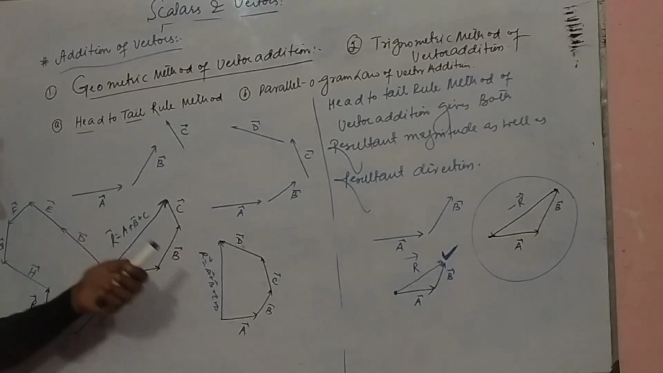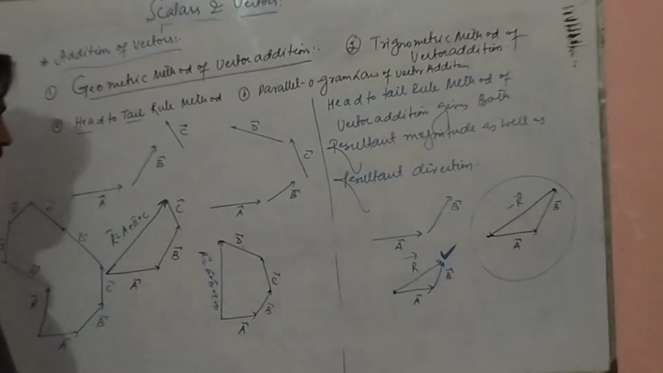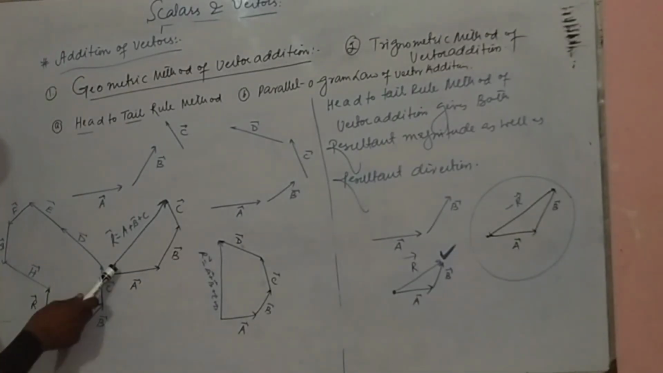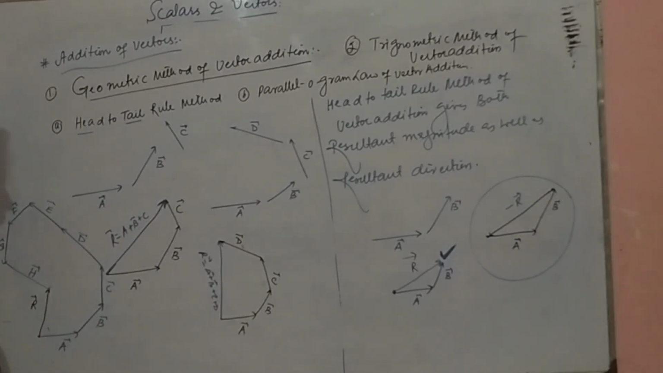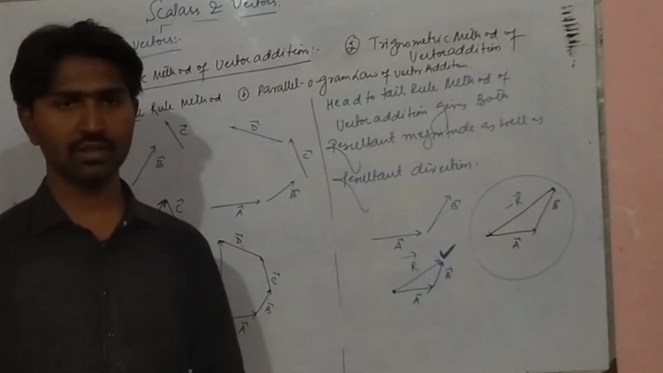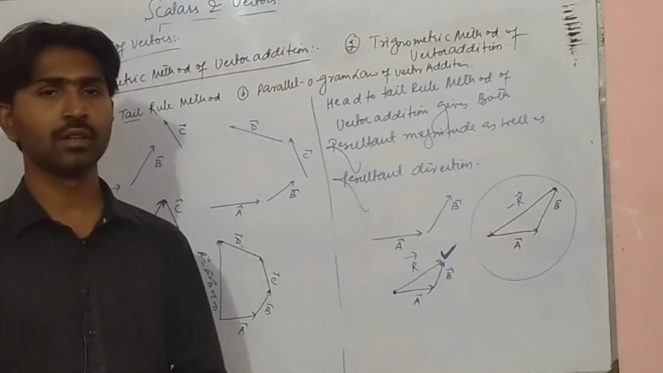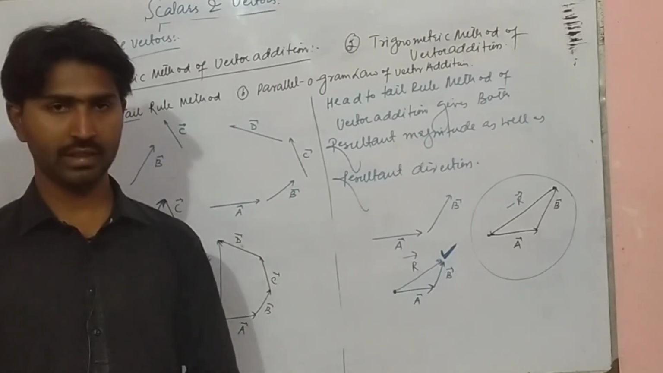Here, this is the triangular method of vector addition. If there are four sides, let's say this, then this will be the quadrilateral method. If there are more sides, let's say 1, 2, 3, 4, 5, 6, 7, 8, then this will be the polygon method of vector addition. So this is all about the head-to-tail method of vector addition. In the next lecture, we will discuss the parallelogram law of vector addition.